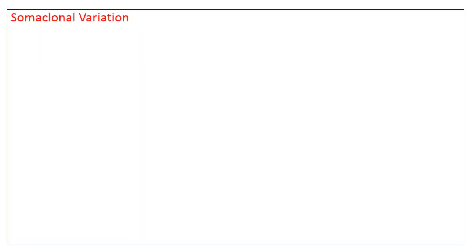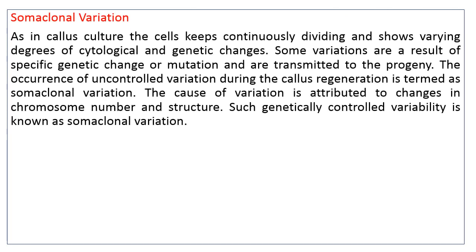Now, what is somaclonal variation? As we know, in callus culture, these callus cells and tissues are continuously cultured in nutrient media, and due to continuous division of cells, some genetic changes may occur. These genetic changes may already be present in some cells of the explant, and the culture condition may be promoting some changes in the chromosomes of the cultured cells.